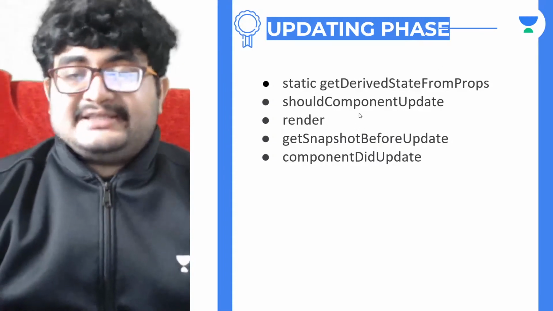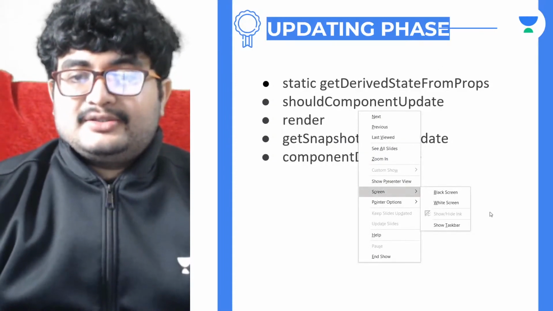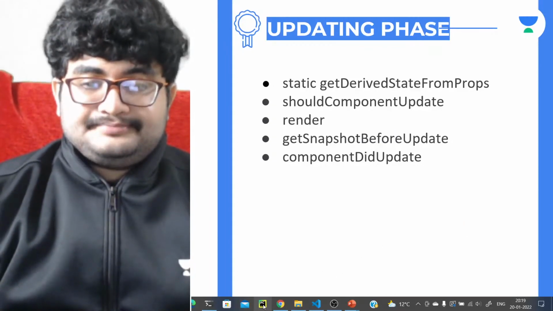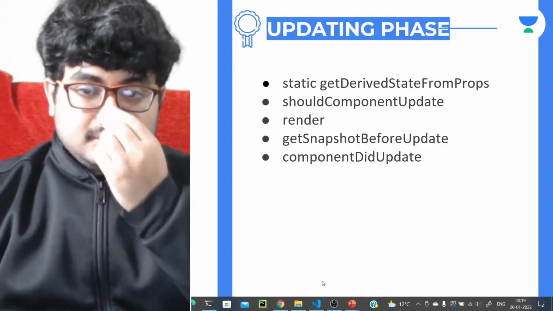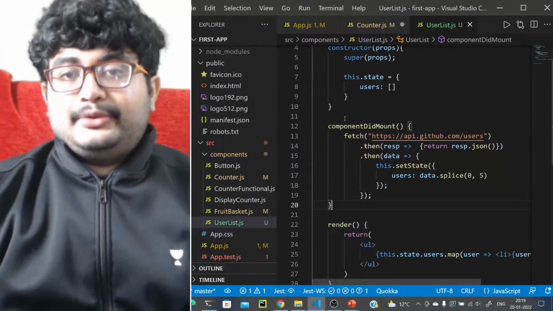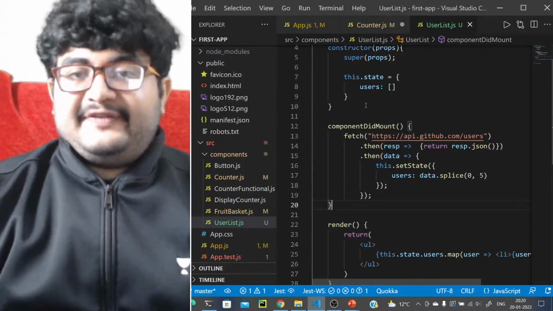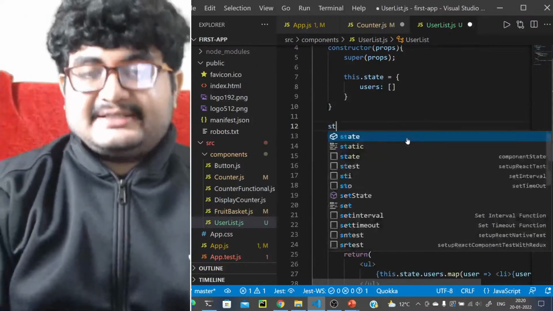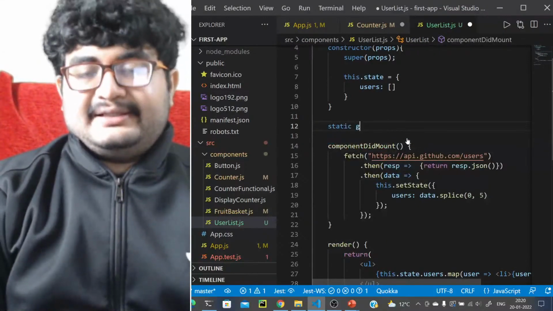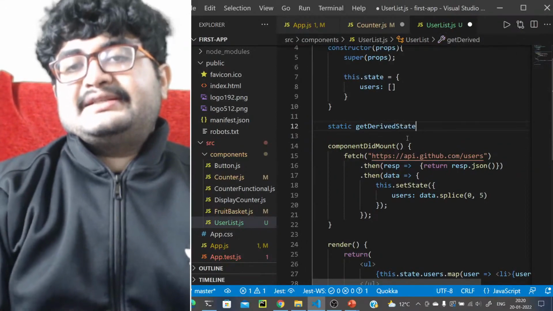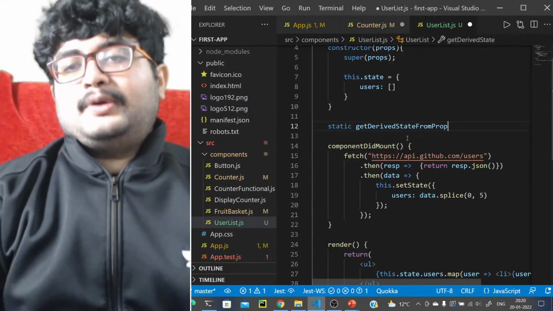Okay, so let's just take a look at these things. So what do we have? What we'll do here is add the update phase as well. Now getDerivedStateFromProps is the first one, so let's write it as well. static getDerivedStateFromProps.